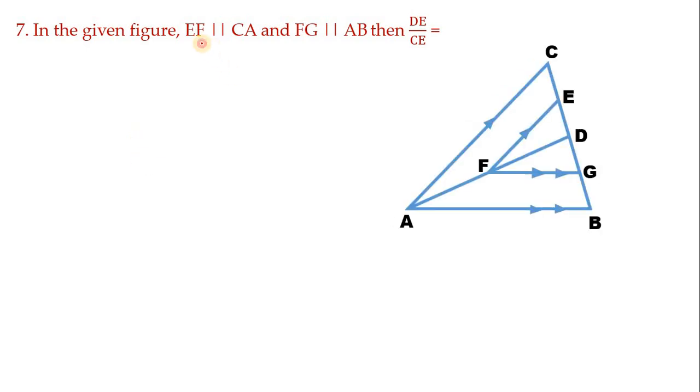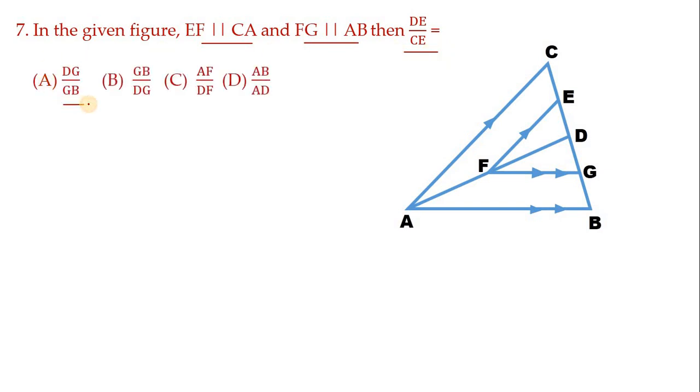Move on to the next one, and this is quite a difficult one, so try to understand. In the figure, EF is parallel to CA and FG is parallel to AB. Then DE by CE equals to DG by GB, GB by DG, AF by DF, AB by AD. See first which parallel sides they are talking about. EF parallel to CA. Observe where it is. See, EF is parallel to AC, means this is parallel to this triangle which I shaded in green color, ADC triangle.